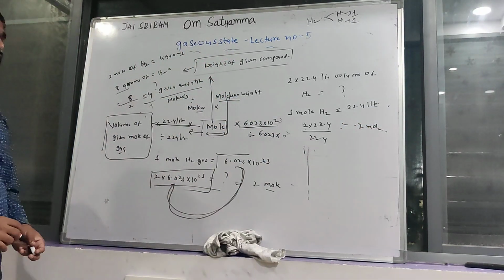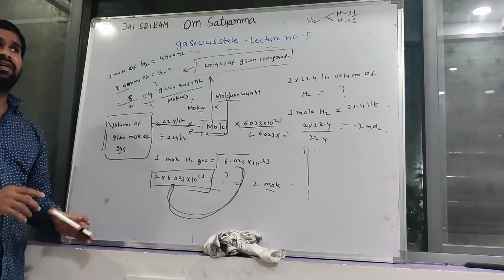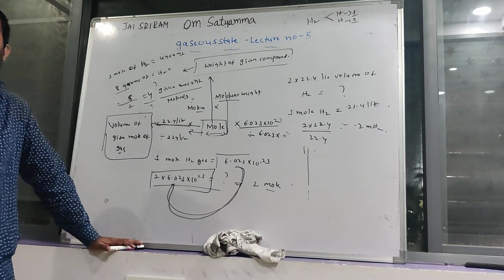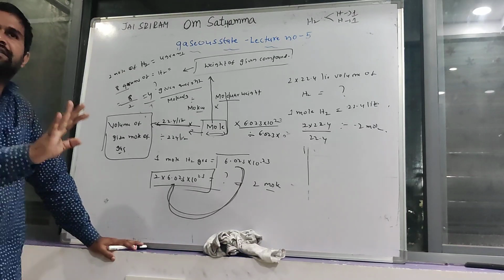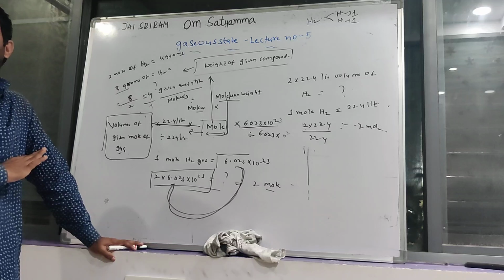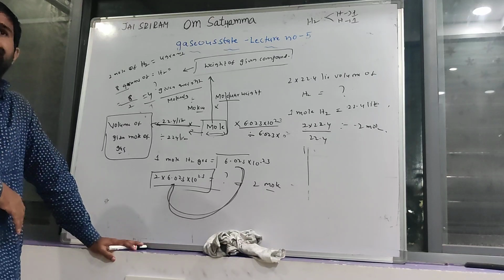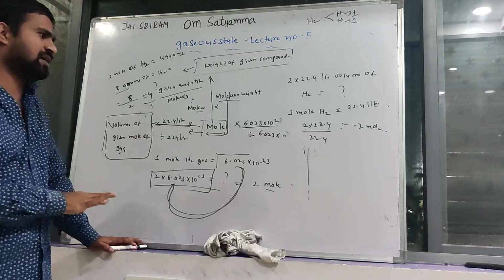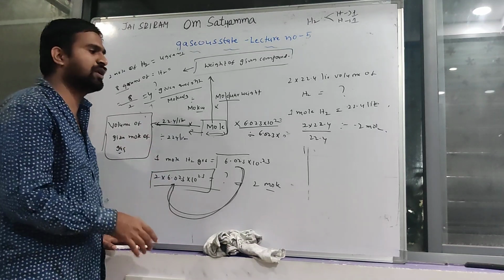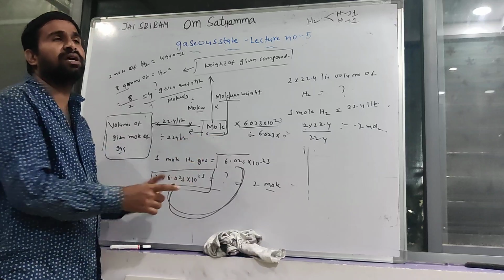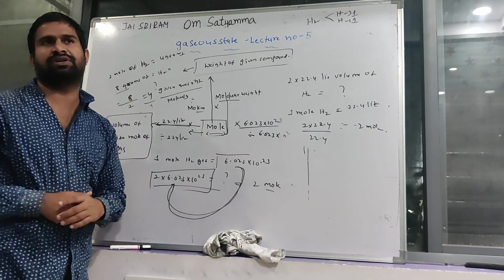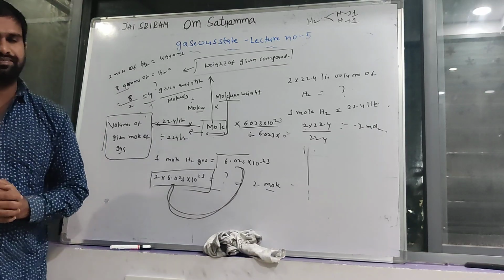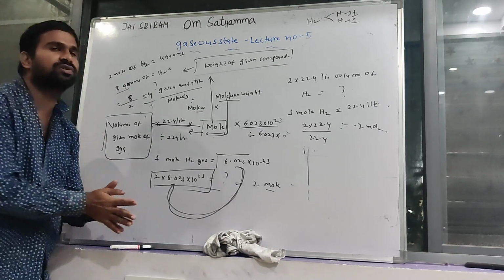Division. If the number of moles is given, then find out how many molecules, how many atoms, how many compounds are present in that compound. You can use the expression for the calculation of number of atoms or molecules: given moles into 6.023 into 10 power 23. If the number of atoms or molecules or compounds is given, then you can find out the number of moles from that.